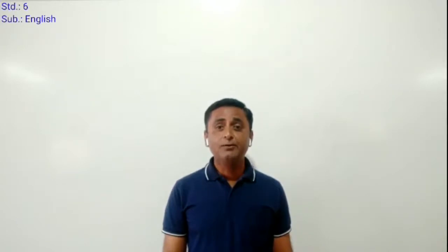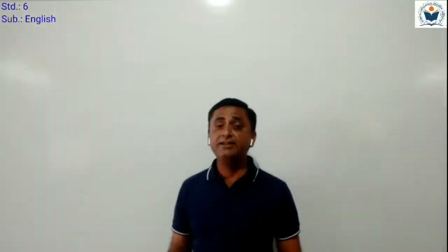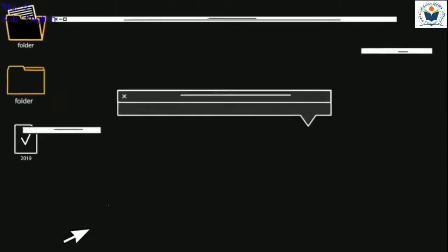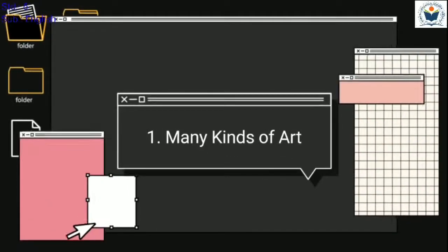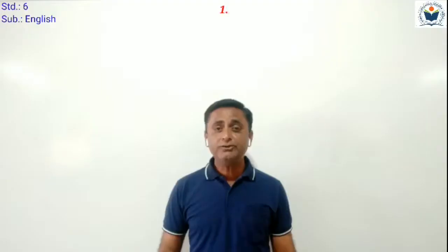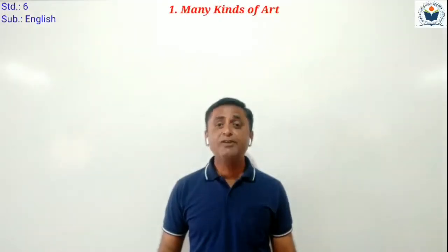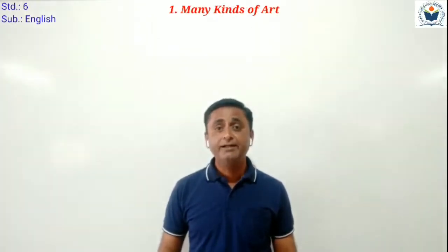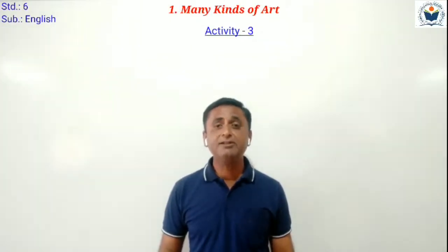Hello students, today we are going to learn standard 6th subject English unit number 1st, Many Kinds of Art. As you know students, in our previous videos we completed activity number 1st and 2nd. Now today in this video we have to do activity number 3rd. But before starting activity number 3rd, we have to revise activity number 1st and 2nd.